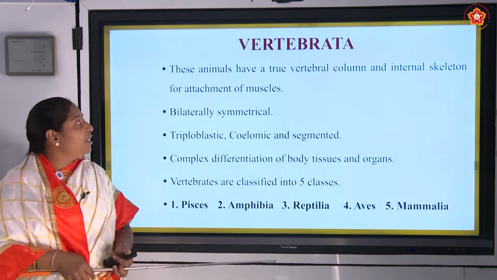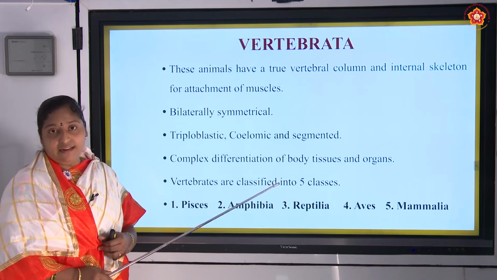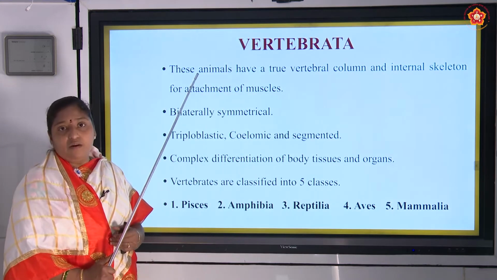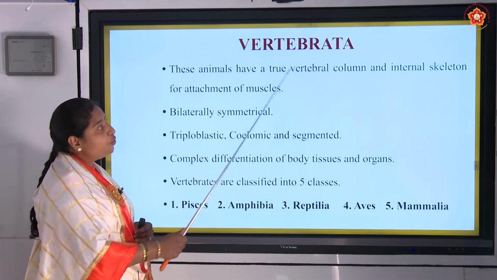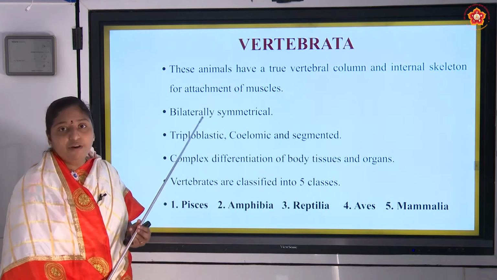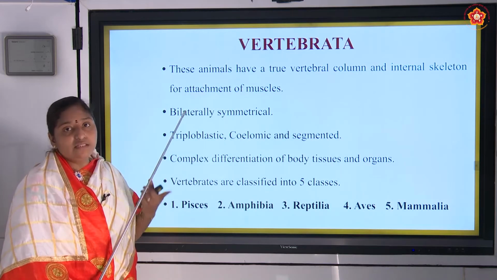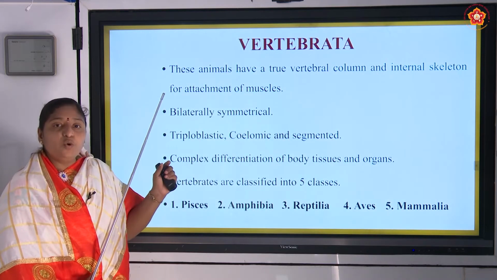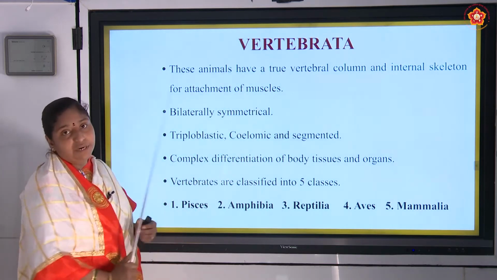And the next group is vertebrata. Vertebrata is another group in the kingdom Animalia. And what are the characteristics of these vertebrates? If we see, the first is that these have a true vertebral column and internal skeleton for attachment of muscles. A true vertebral column will be present in all these vertebrates, not a false vertebral column. The notochord is just like the vertebral column, but here you can see a true vertebral column.